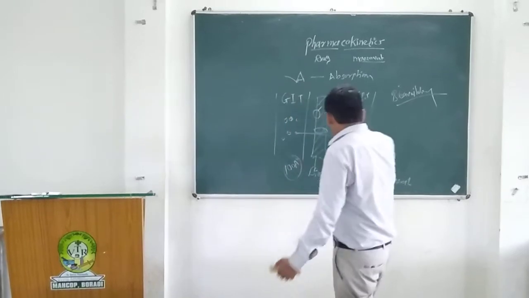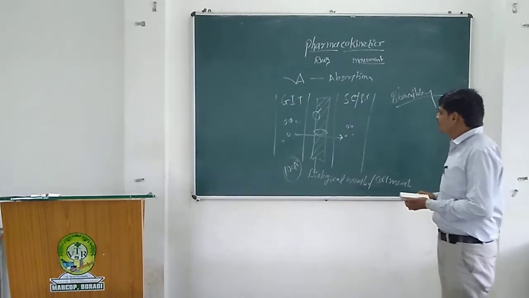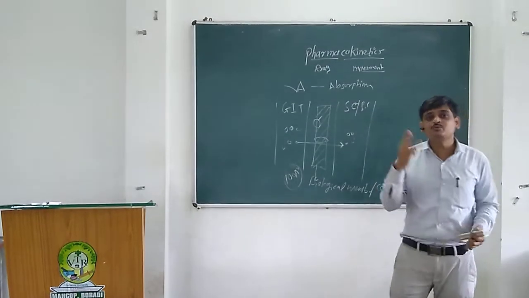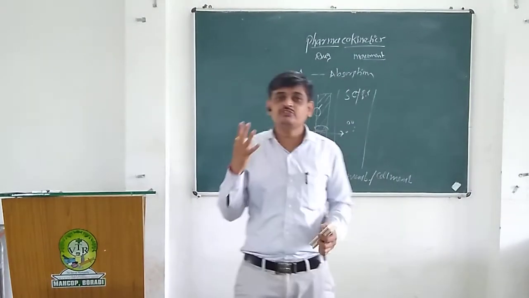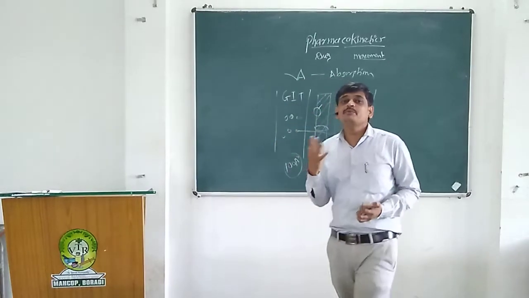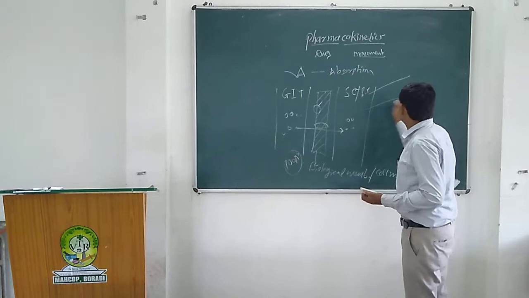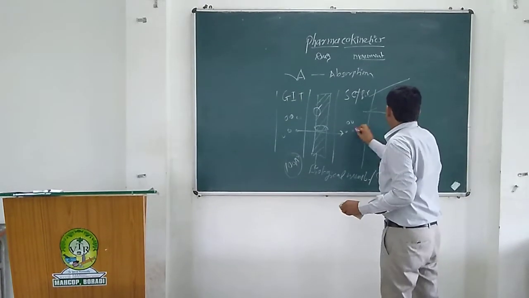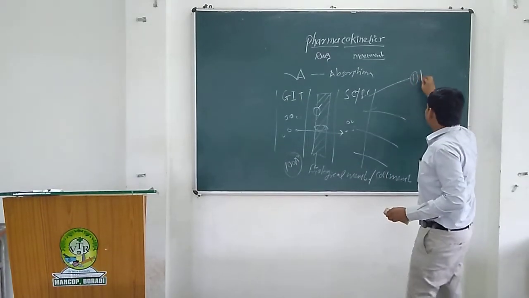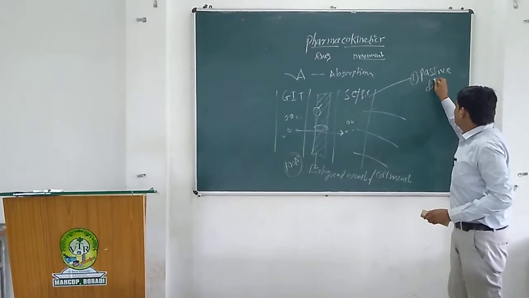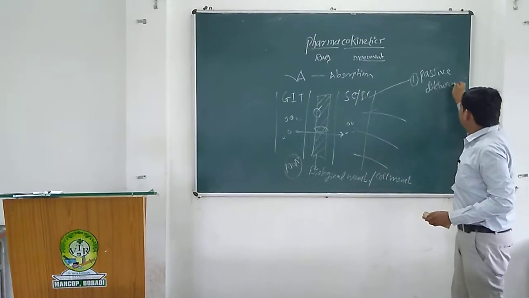Okay, so these are the absorptions. Absorption is done by four different processes, or four different mechanisms. The first mechanism is passive diffusion. Okay, first process, passive diffusion.